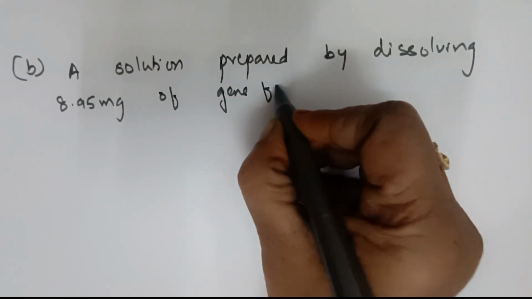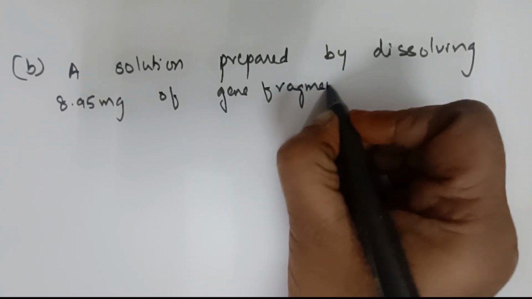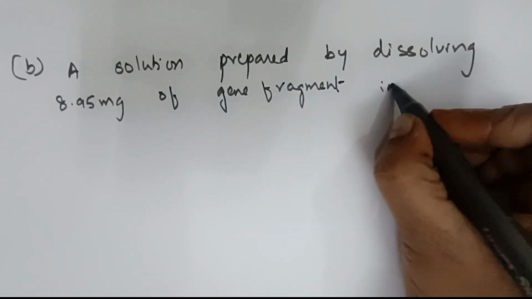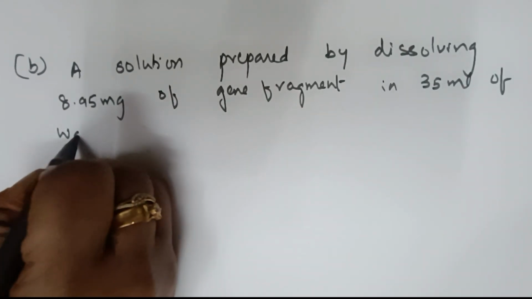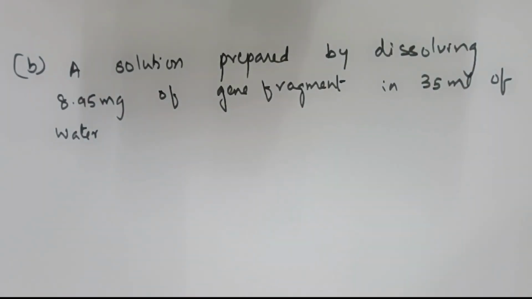Let them give you any story, but for us numerical solving is important. Gene fragment in 35 ml of water.